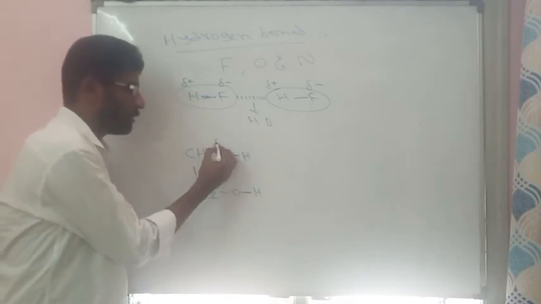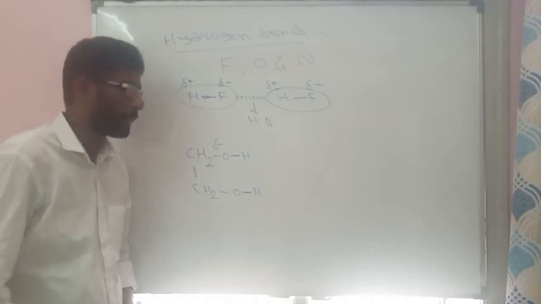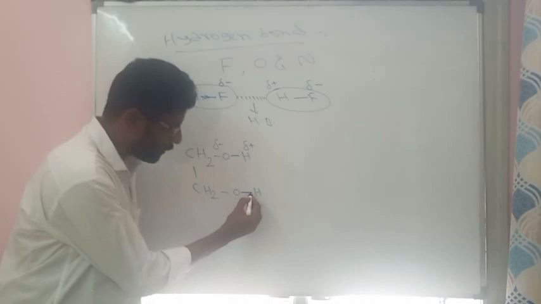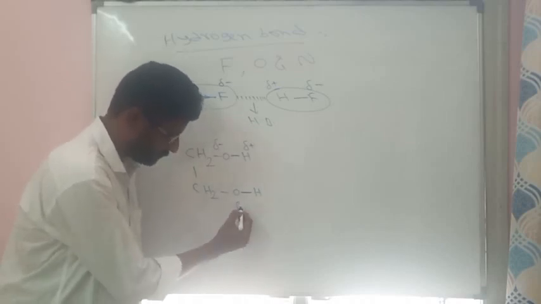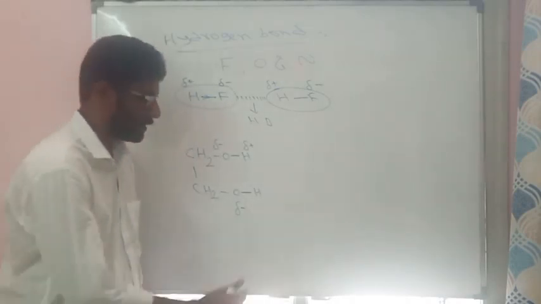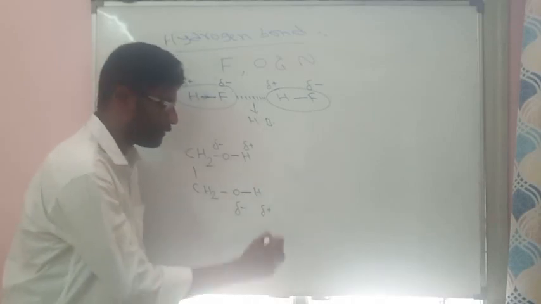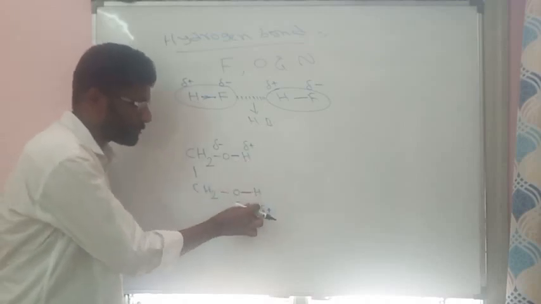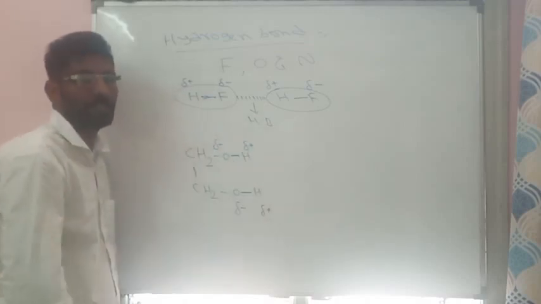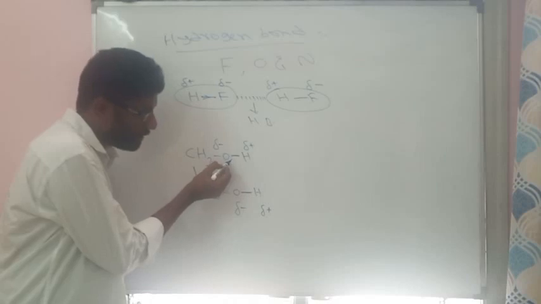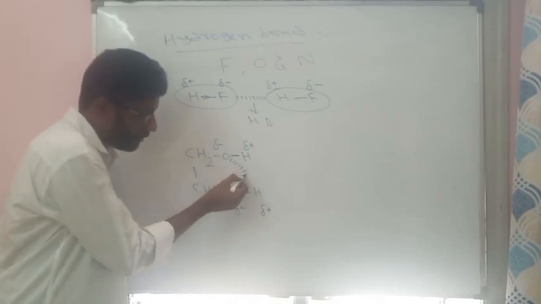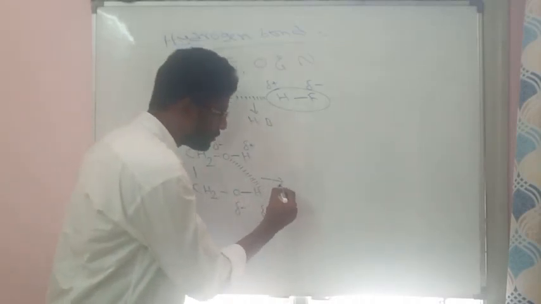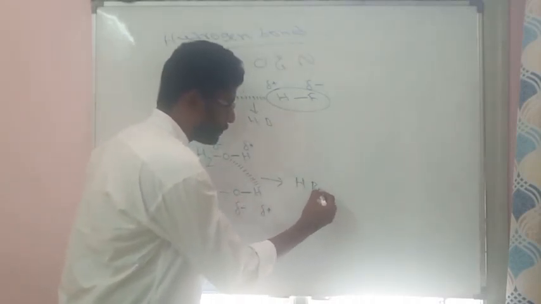Oxygen will exhibit partial negative, hydrogen will exhibit partial positive, same as in the other OH. So within the same molecule, there are two OH groups and formation of partial charges. Between this O minus and this H plus, some partial interactions are possible. This is also called hydrogen bond.